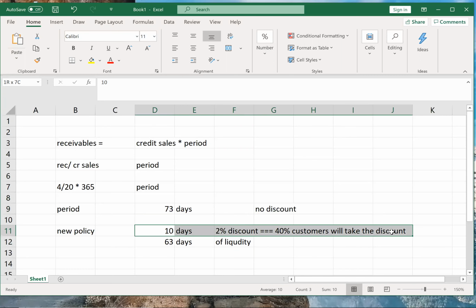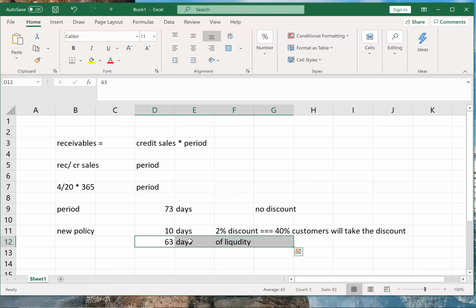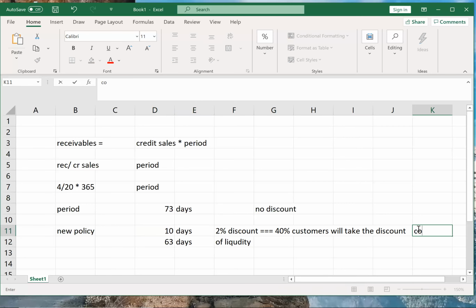Correct. So now I'll compare. This will be my cost, due to giving the discount. And due to saving 63 days of liquidity, there will be an income. So I'll see if the income is greater than the cost, then giving this discount makes sense. But if the income is lower than the cost, then giving this discount does not make any sense. So let us see.